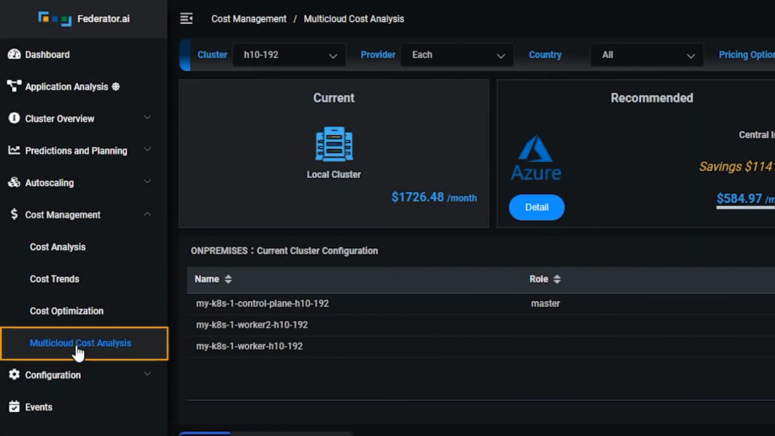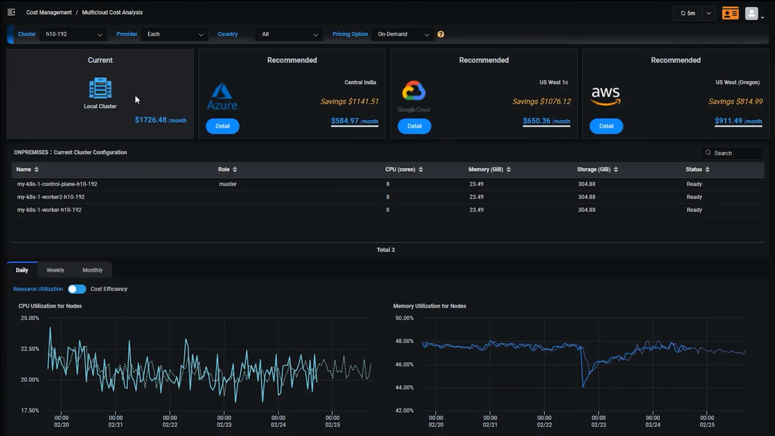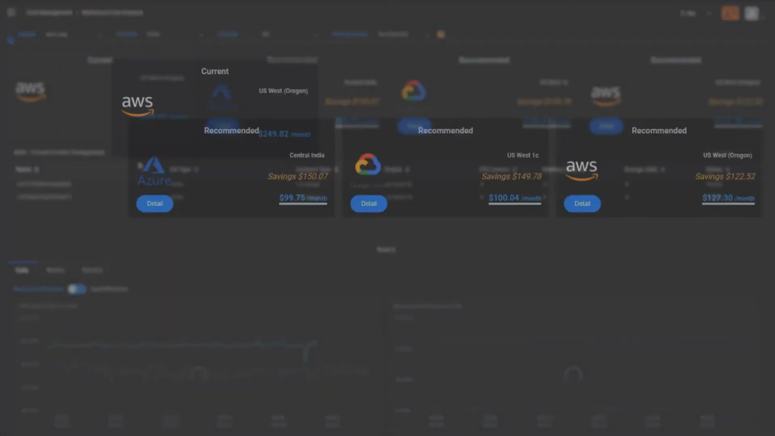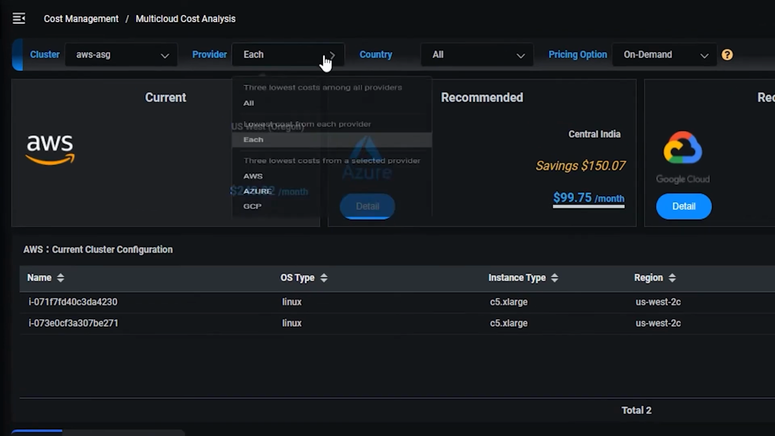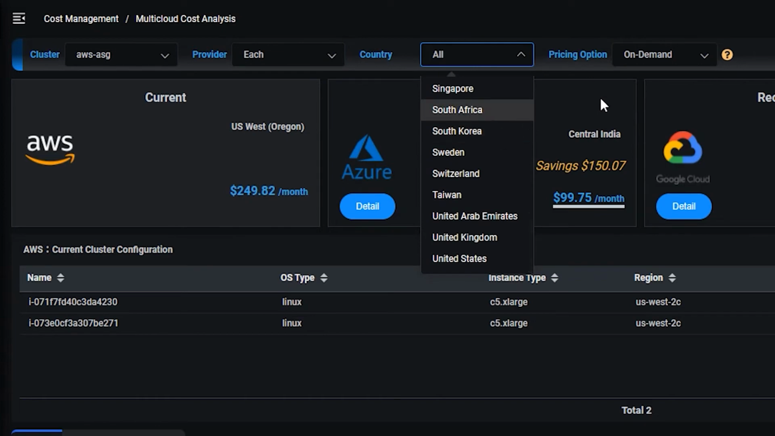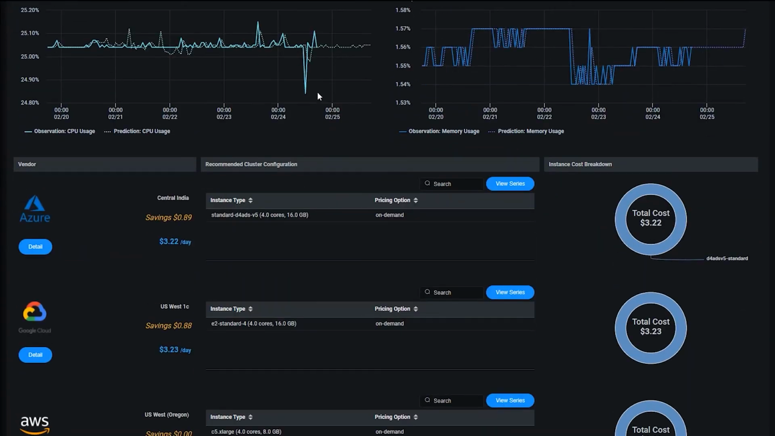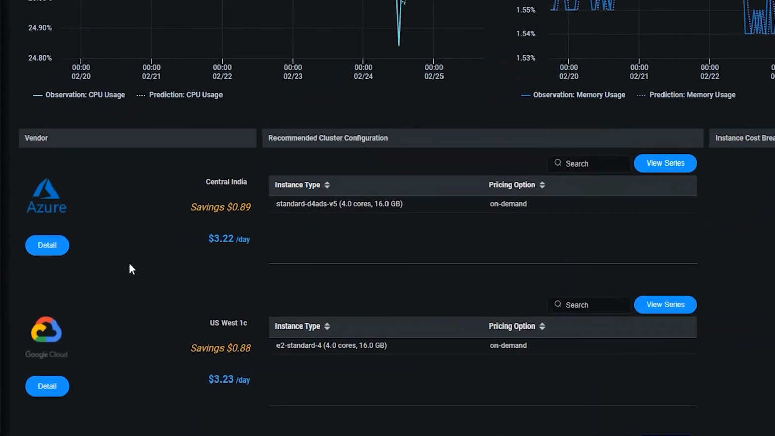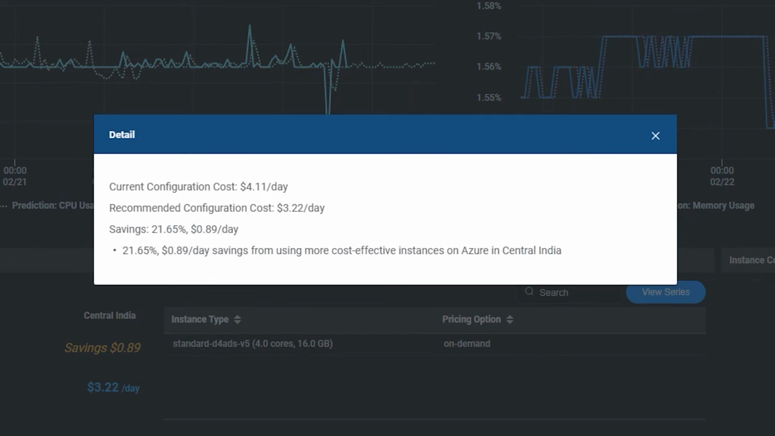With resource usage and predictions for workloads for an entire cluster, Federator.ai can assist you in comparing the cost between different public cloud service providers. It gives a detailed analysis on how to achieve cost savings by using a cluster configuration from a different region. Users can refine the search criteria based on specific cloud service providers' countries or regions and different pricing options. More importantly, it provides recommendations for the most cost-effective cluster configuration that can handle the required workloads with the lowest cost from each public cloud service provider.